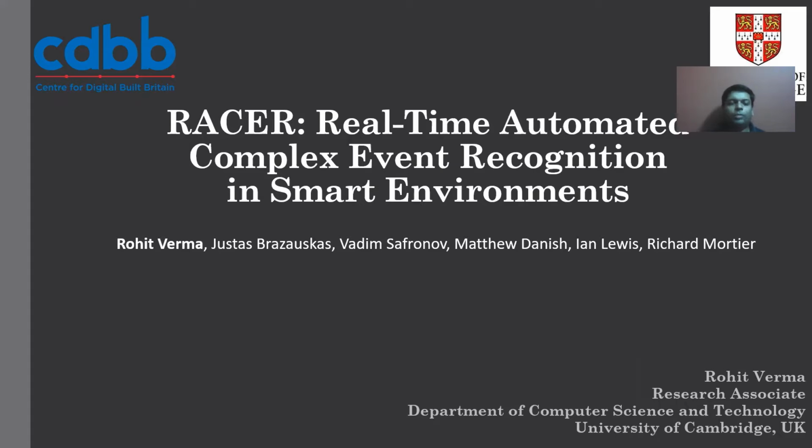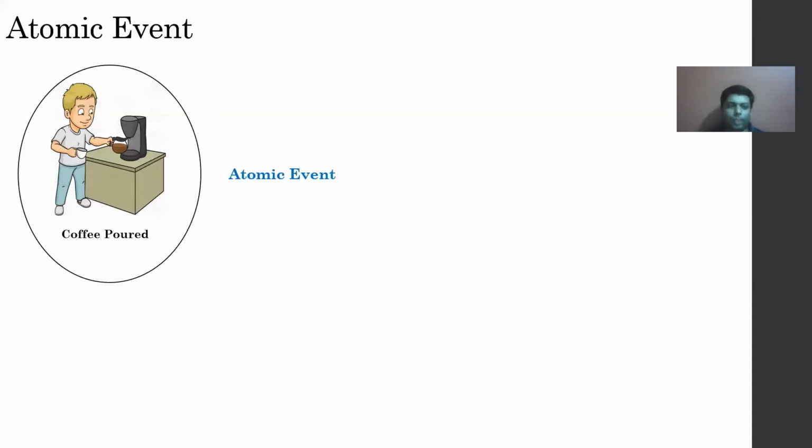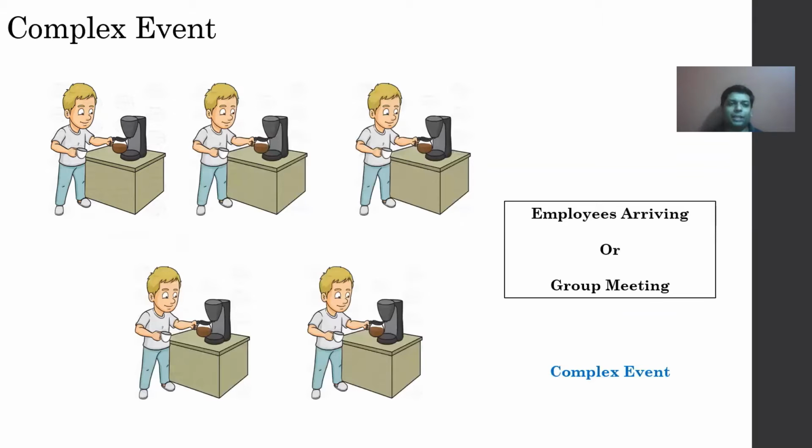Today I'll be talking about RACER, real-time automated complex event recognition in smart environments. Before I move ahead, let me talk about atomic and complex events. Atomic events are basically simple events which are detected using single sensors, while complex events are indicated when multiple such atomic events occur in a given span of time.